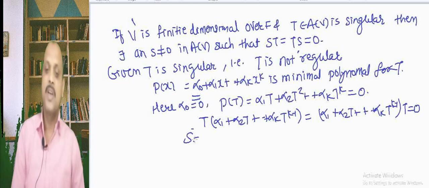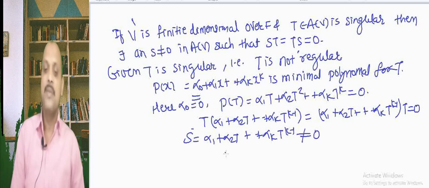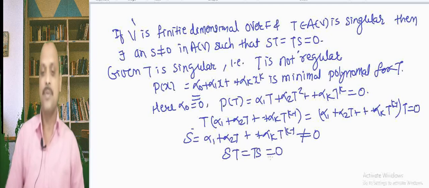Now here if we consider S equal to alpha 1 plus alpha 2 T plus ... alpha k T raised to k minus 1, then this S is not equal to 0 and we get that ST equal to TS equal to 0.